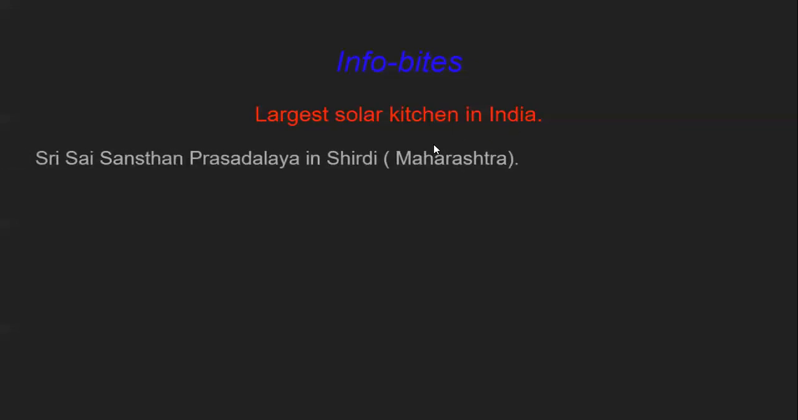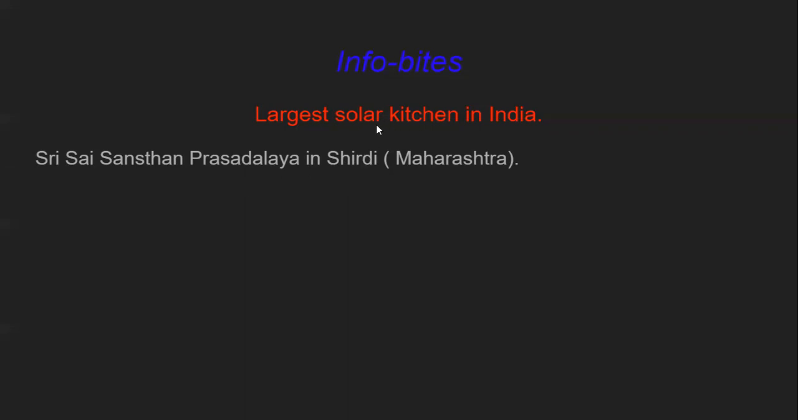Next, infobites are there. In this chapter, some infobites are there. The first one: largest solar kitchen in India. Where is the largest solar kitchen in India? Students, the largest solar kitchen in India is in Maharashtra. That is Shri Sai Sansthan Prashadalaya, which is in Shirdi Sai Baba. There the Prashadalaya is using the solar kitchen.